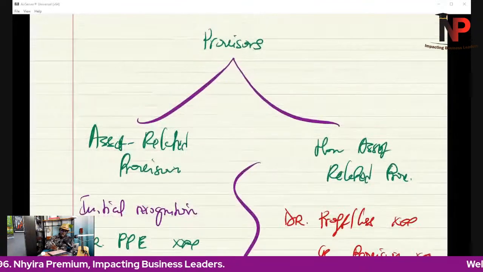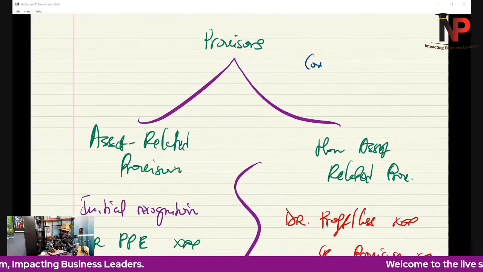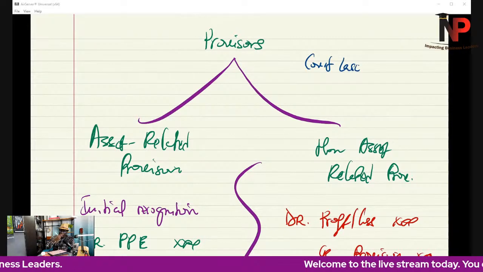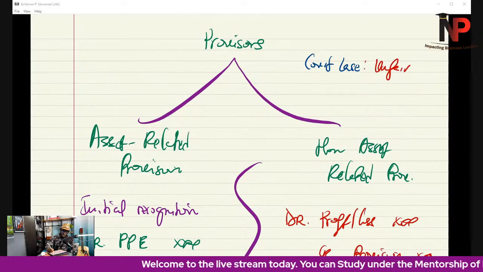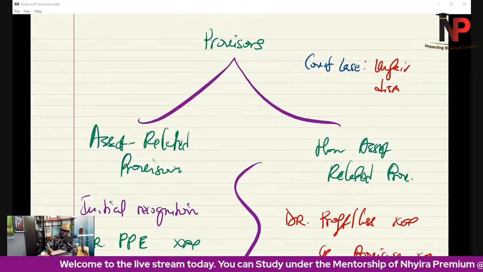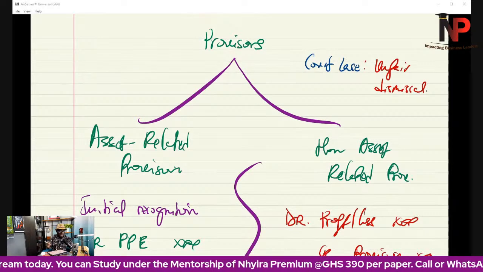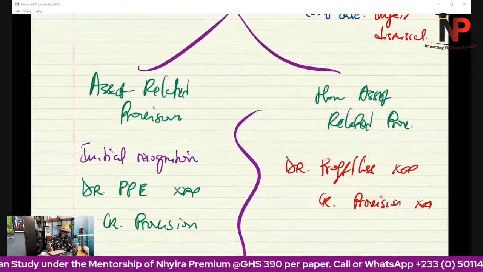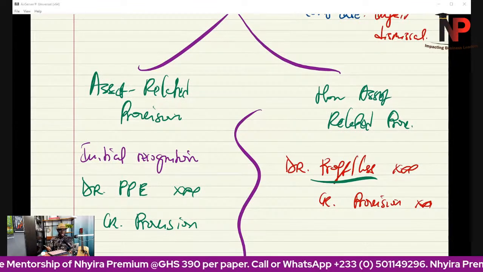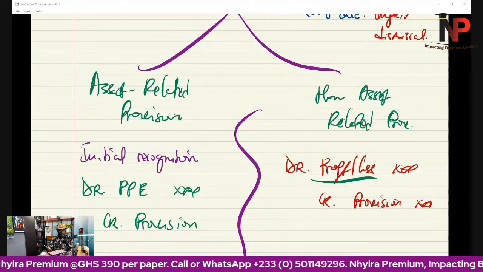For instance, there is a court case of an employee who has taken us to court for unfair dismissal, and so we are likely to pay some money. That is a non-asset related provision, so it has to be recognized where? In the P&L account. Are you getting it?